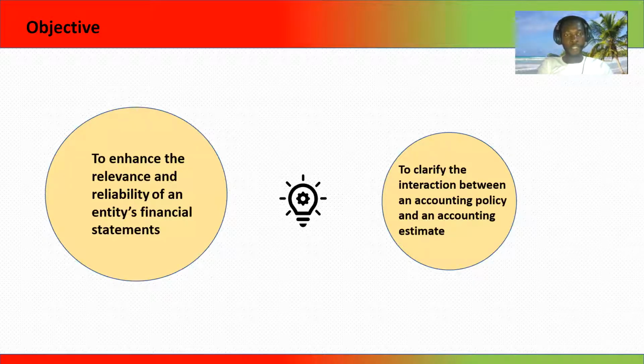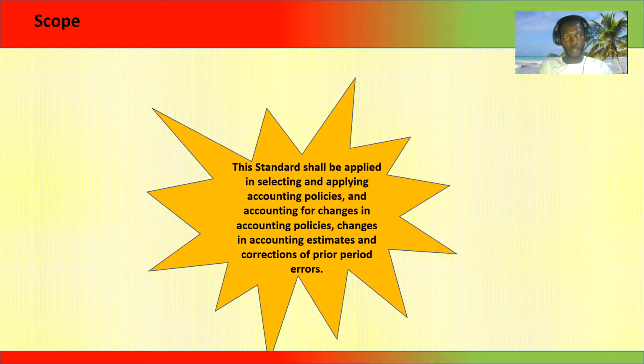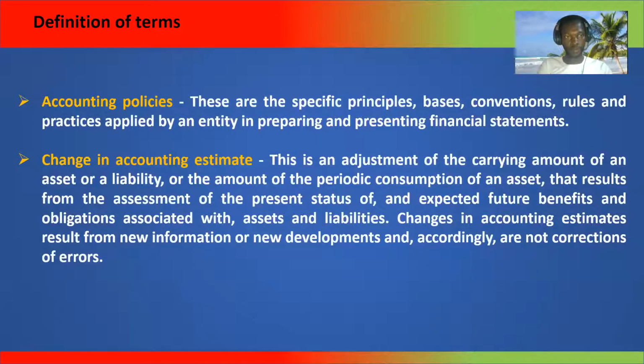The objective of the standard is to enhance the relevance and reliability of an entity's financial statements, and also to clarify the interaction between accounting policies and accounting estimates. The scope of the standard: this standard shall be applied in selecting and applying accounting policies and accounting for changes in accounting policies, changes in accounting estimates, and correction of prior period errors.